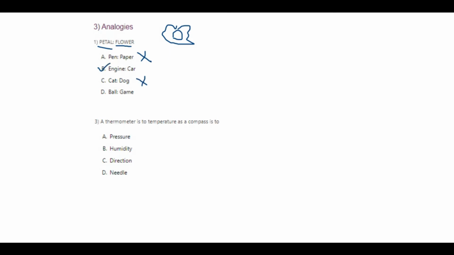No. A game contains ball? Yes, but this is also no. It should contain. This is an activity which is being pronounced. Hence, we take the closest option, which is your engine and car.